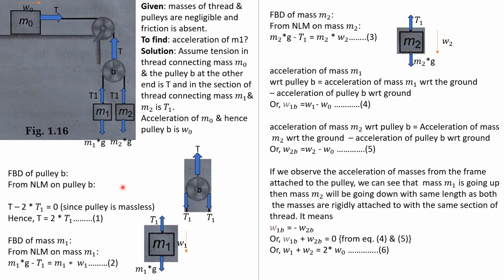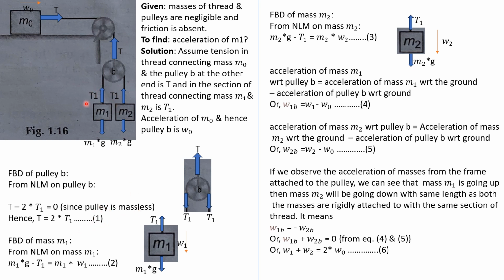The pulley is massless, so we can write Newton's law of motion on pulley B: T minus 2T1 is equal to 0, because the mass of the pulley is 0 and we are writing mass into acceleration, so the whole thing will be 0. Hence T is equal to 2T1. This is your equation number 1.